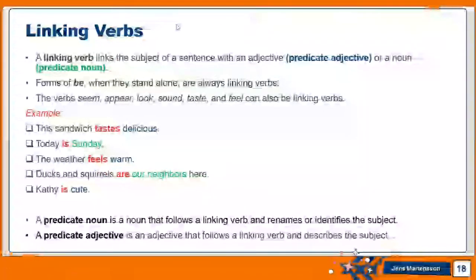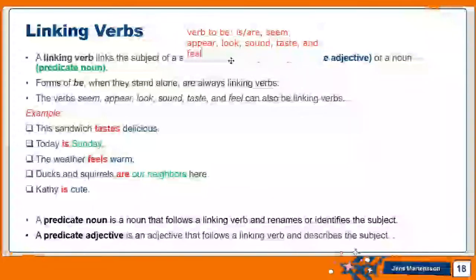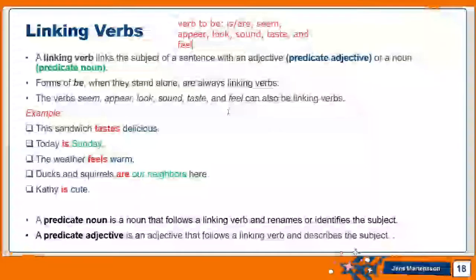So the linking verb is the form of verb to be, is and are. Also, they can be the verbs seem, appear, look, sound, taste, and feel. These are called the linking verbs.